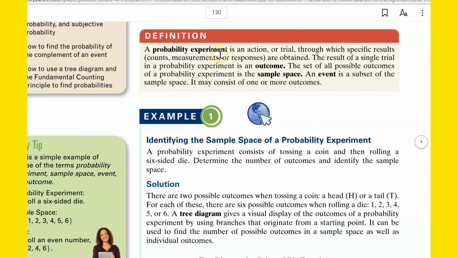All right, a probability experiment is an action or trial through which specific results, counts, measures, or responses are obtained. The result of a single trial in a probability experiment is an outcome. The set of all possible outcomes of a probability experiment is the sample space. An event is a subset of the sample space. It may consist of one or more outcomes.